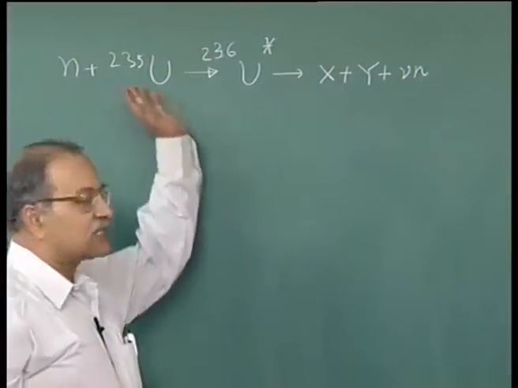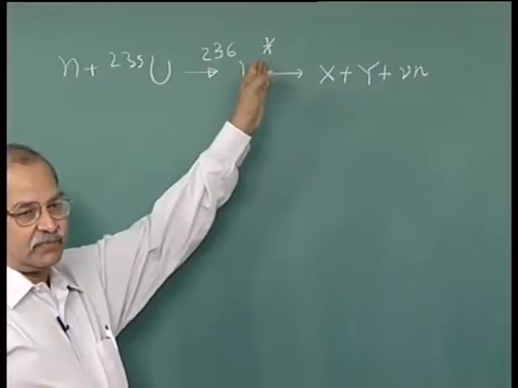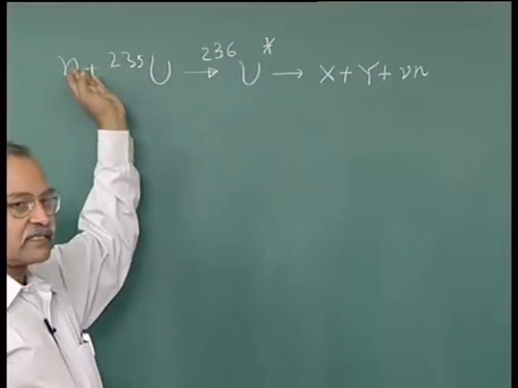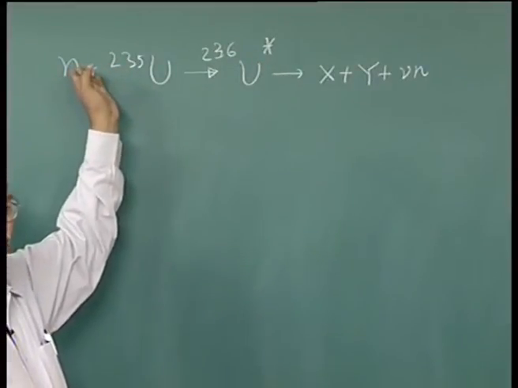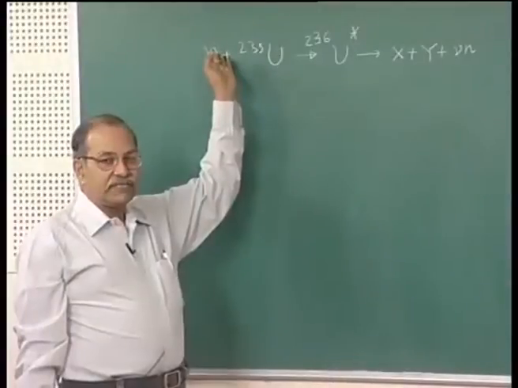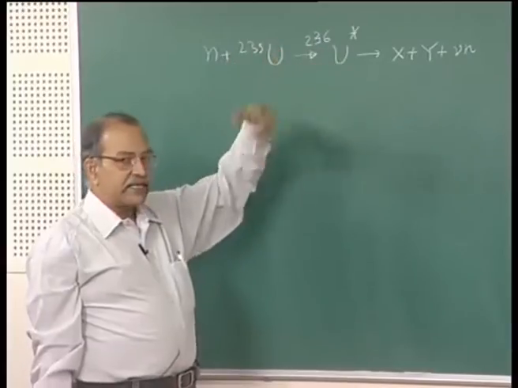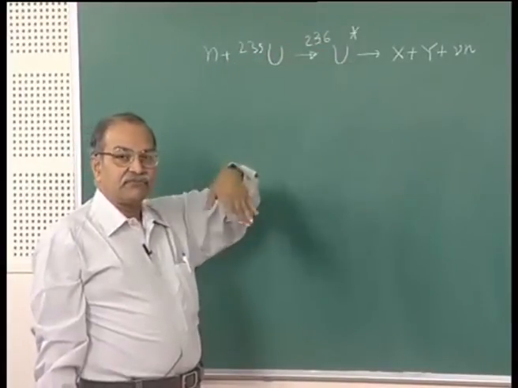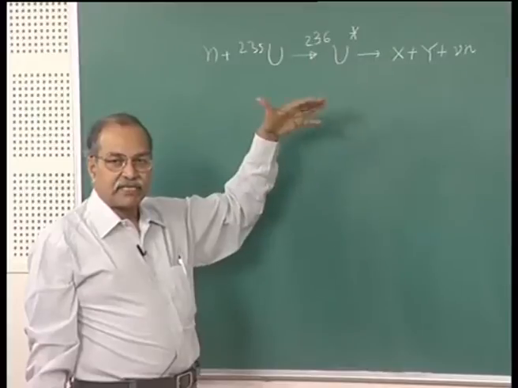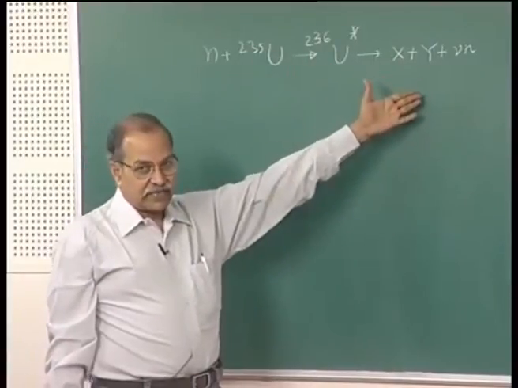The cross section, the probability for this reaction, depends very strongly on the energy of this incoming neutron. At almost 0 energy, when it comes, you know that the excitation energy is higher than the activation energy of that fission barrier, and fission takes place.